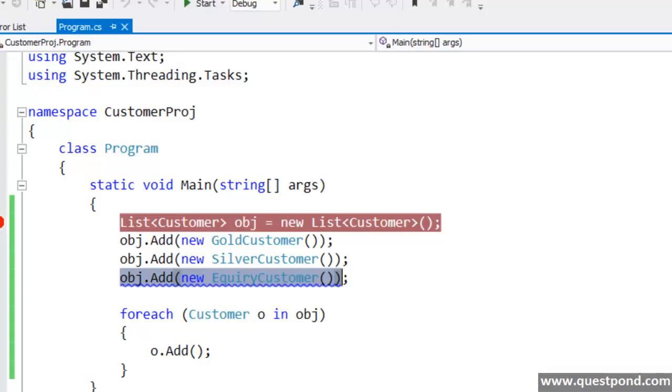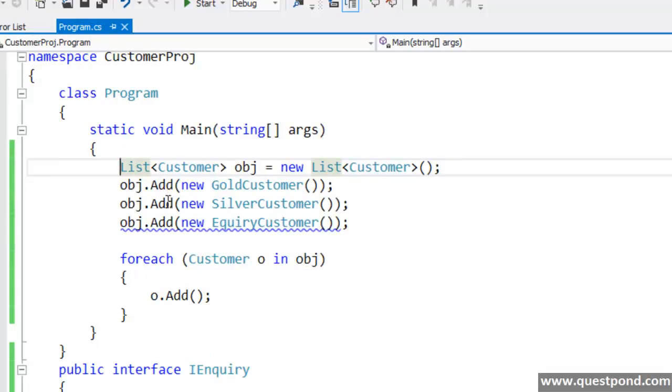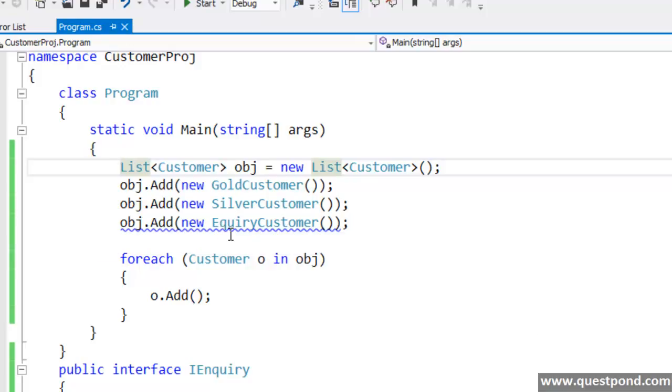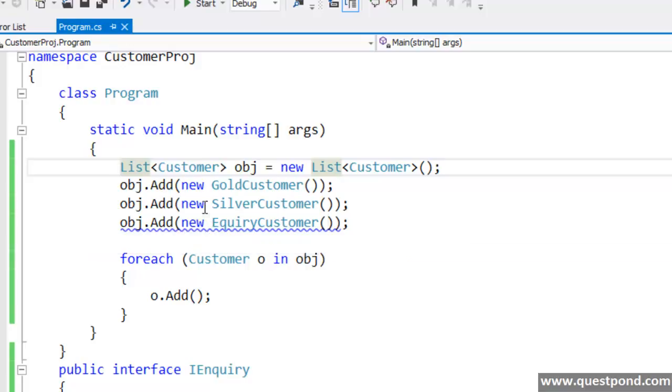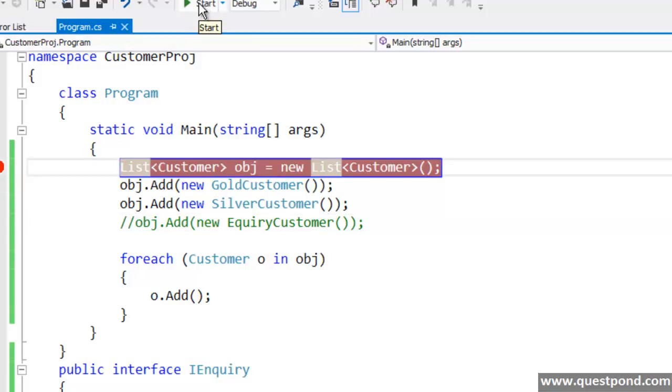Now you can see here, it's clearly showing me an error saying that this is a list of customer and you cannot add an inquiry here. So in other words, there is no confusion between a customer and an inquiry. I'm going to comment this and build. Now when I've created a list of customer, I can only add customer to this. I cannot add something which is not a customer, like an inquiry. That gives me an error alert at compile time itself.